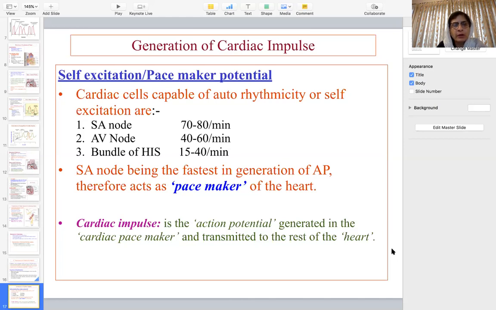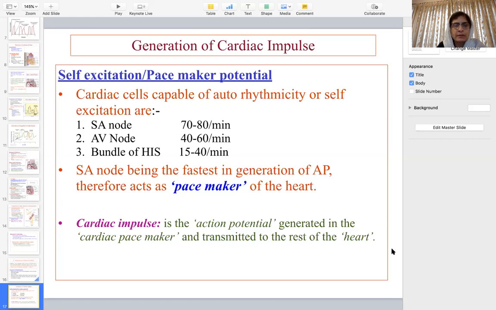Now the AV node and bundle of His may be the pacemaker of the heart. If they are the pacemaker, they will conduct the impulse at a rate of 40 to 60 per minute, and the bundle of His will generate an impulse at a rate of 40 to 50 per minute. But in the normal condition, the SA node will take over, and it will generate the impulse before the AV node can. So in normal condition, it is the SA node which is the pacemaker of the heart, generating an impulse at a rate of 70 to 80 beats per minute.